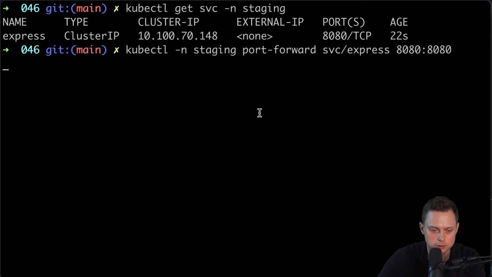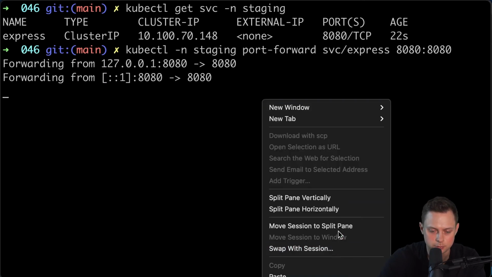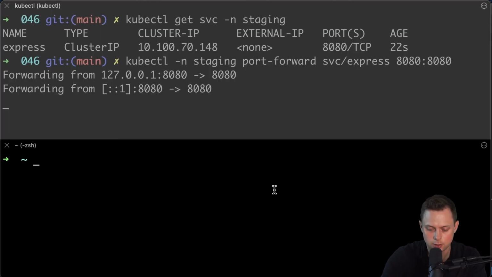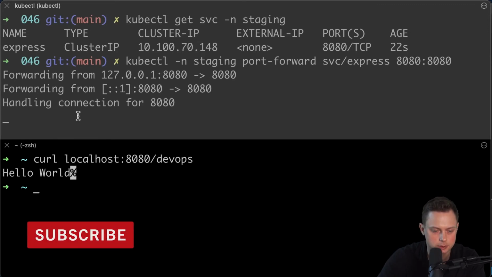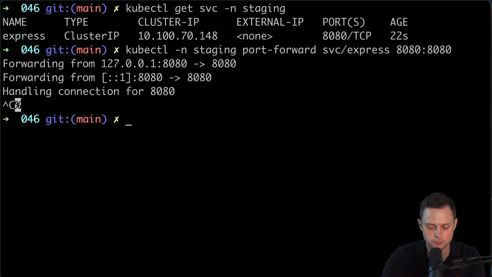Right, let's run this. And let's split the screen again. Now we can run the same command curl, but in this case, it's gonna actually access the service in AWS. And you can see that it works. All right, so let me close this.